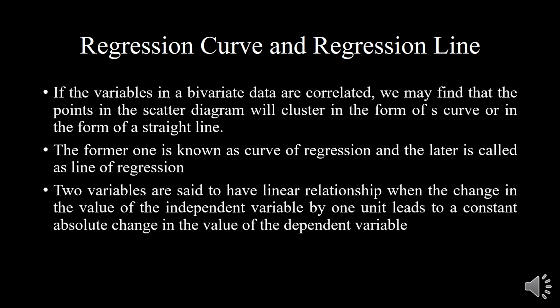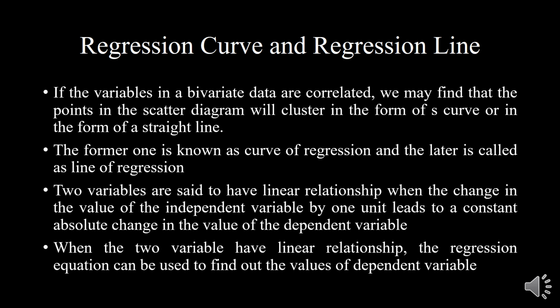So this is called a linear relationship between the variables. When the two variables have a linear relationship, the regression equation can be used to find out the value of the dependent variable. For example, when sales and advertisement have a linear relationship, you can find out the value of sales with the help of the independent variable, that is advertisement expenditure.